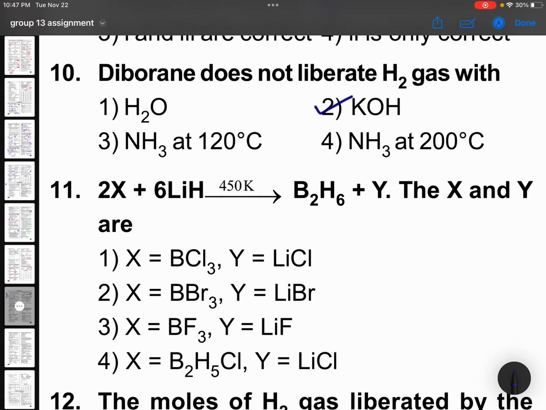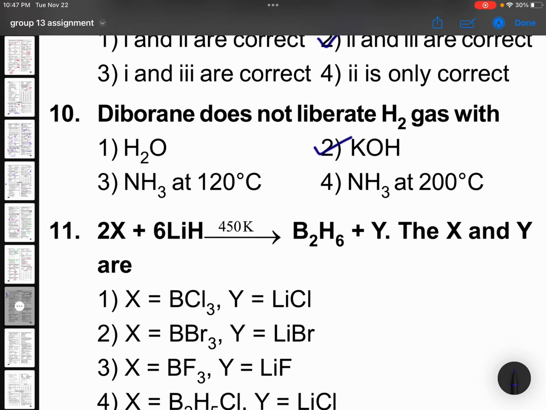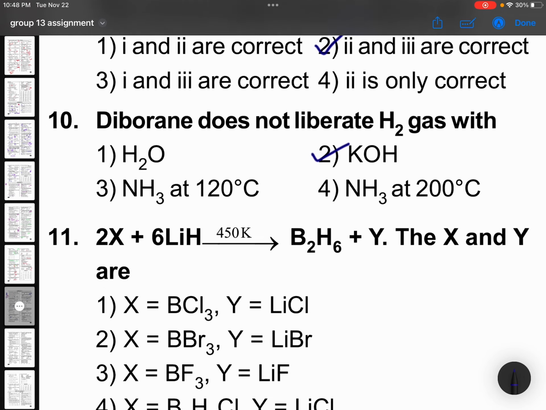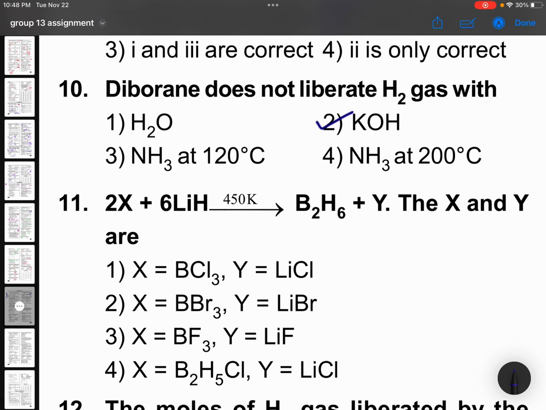Diborane does not liberate hydrogen gas with, sorry. KOH it will liberate, sorry. With NH3 at 120 degrees Celsius, it forms B2H6.2NH3. Okay, but when you are heating, hydrogen gas will come out here. So here no hydrogen is coming, option 3.